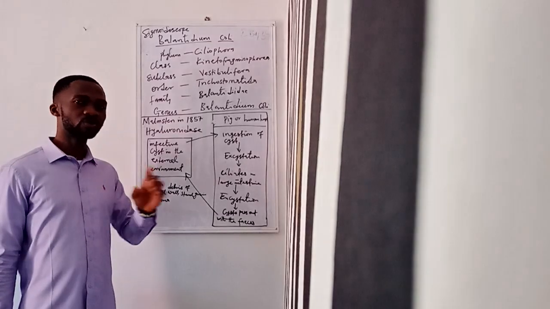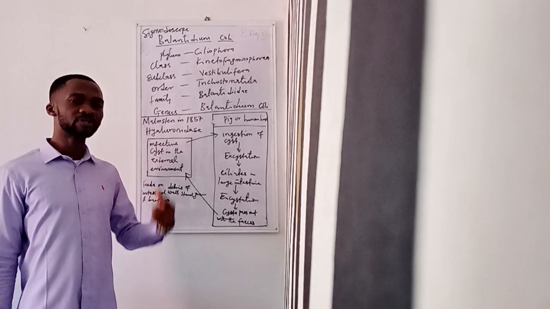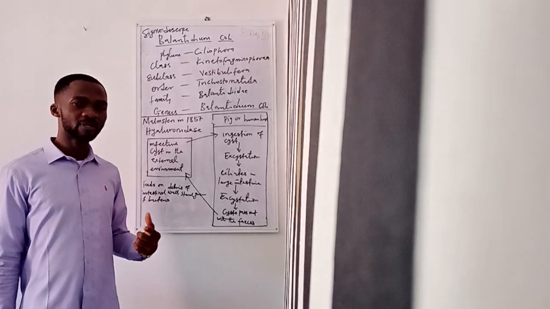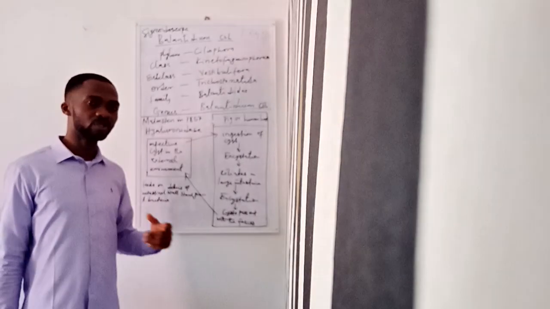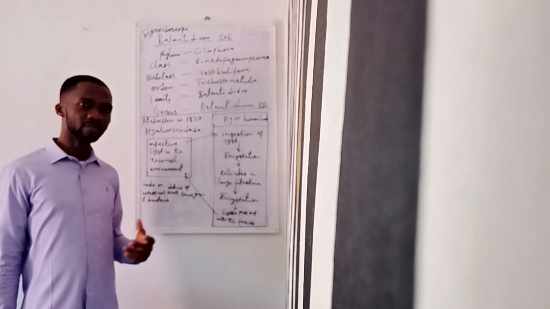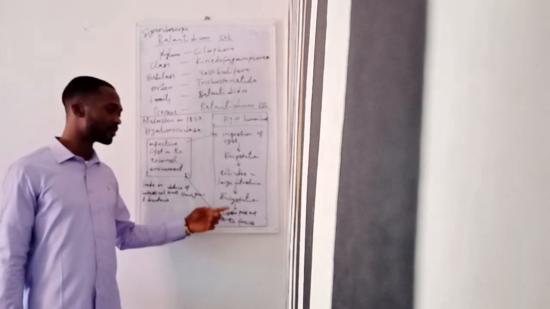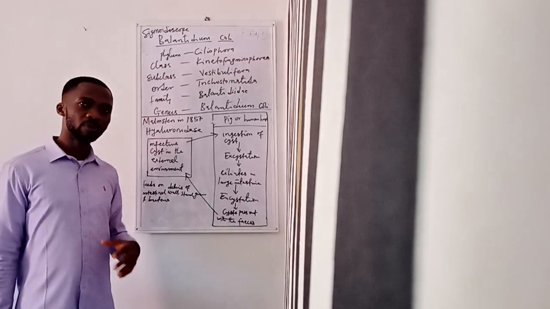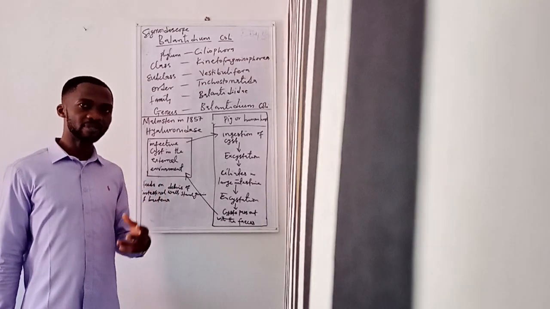After conjugation, it is also important you understand that there is no increase in the number of the parasites as a result of conjugation. The parasite remains the same. After the conjugation, the next thing that happens is encystation. Now the parasite gets itself encysted.